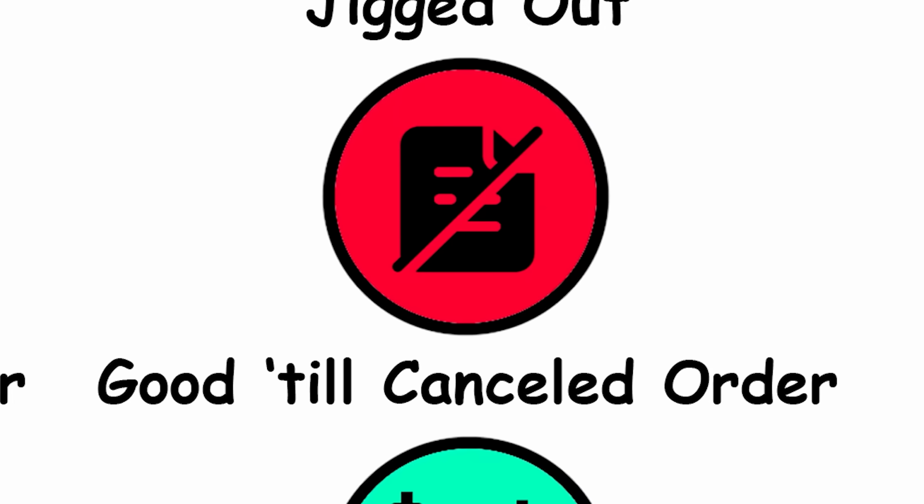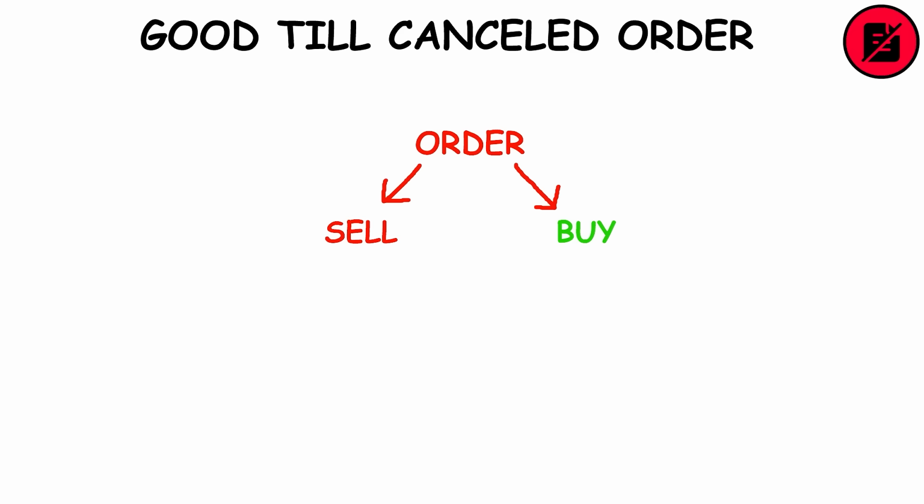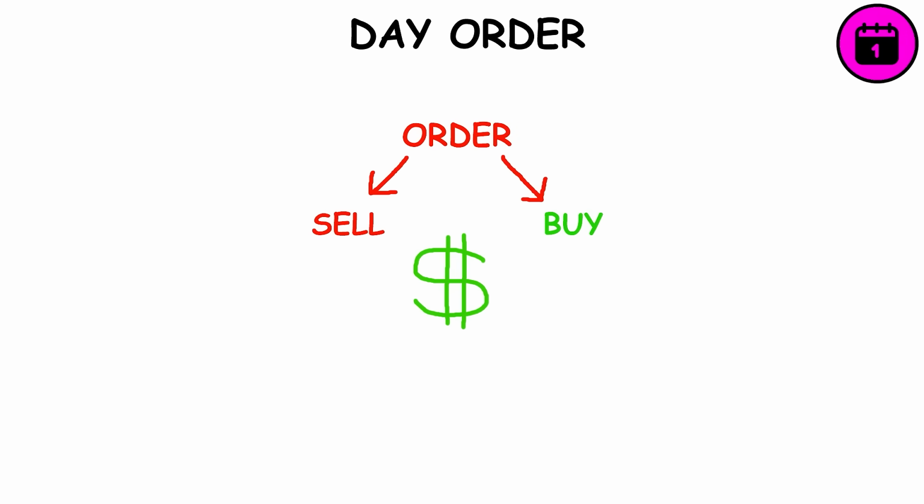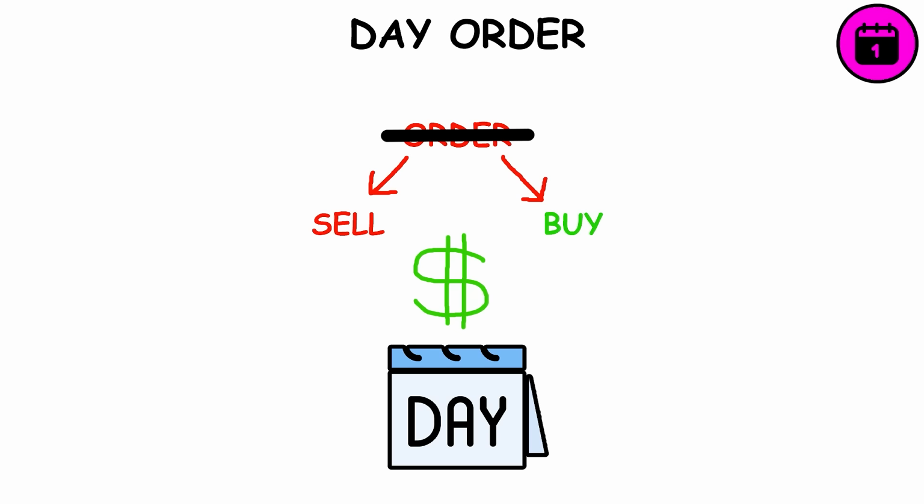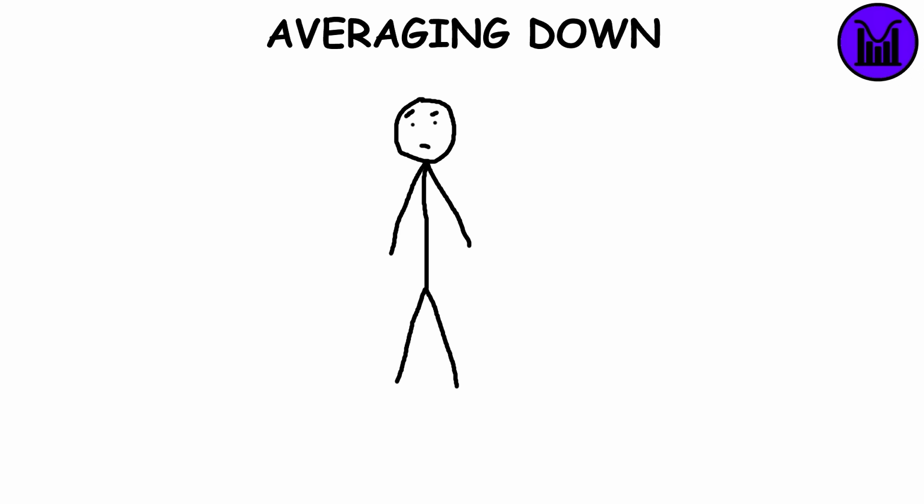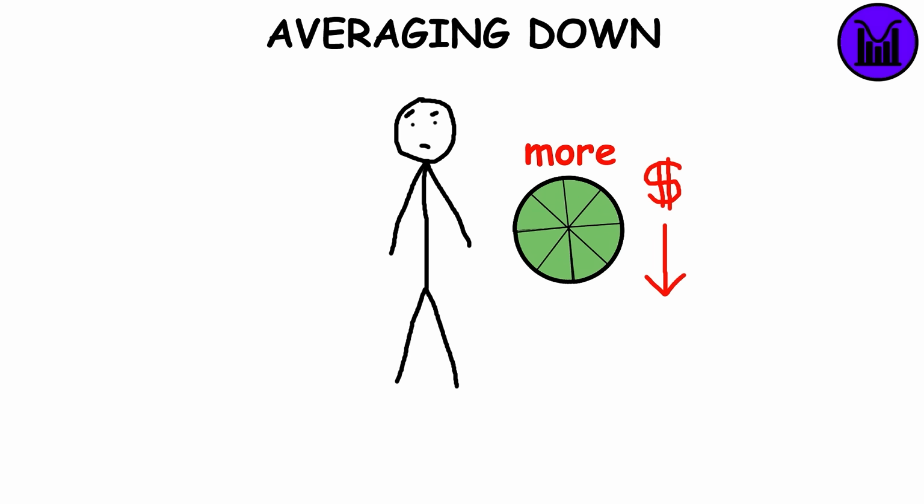Good till canceled order. It's an order to buy or sell stock that lasts until the order is completed or canceled. Day order. It's an order to buy or sell a stock at a specific price that expires at the end of the trading day if not completed. Averaging down. It's a strategy that involves a stock owner purchasing even more stocks when the price drops.